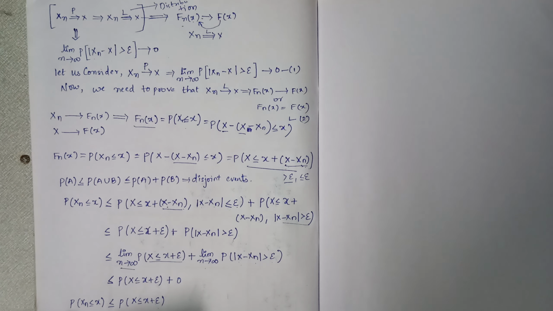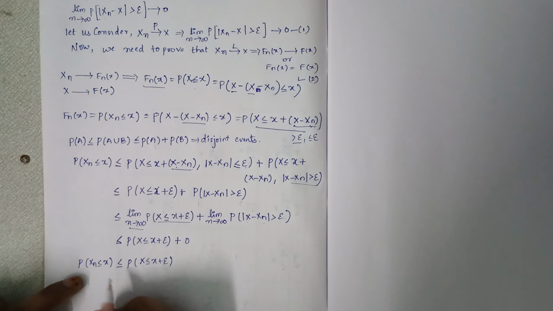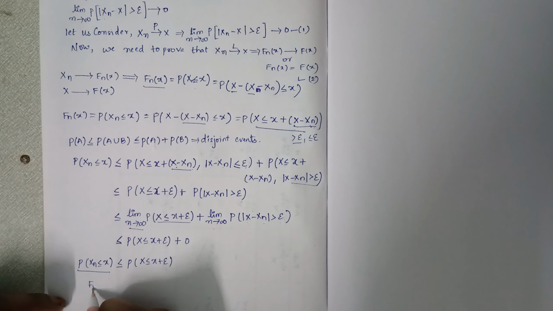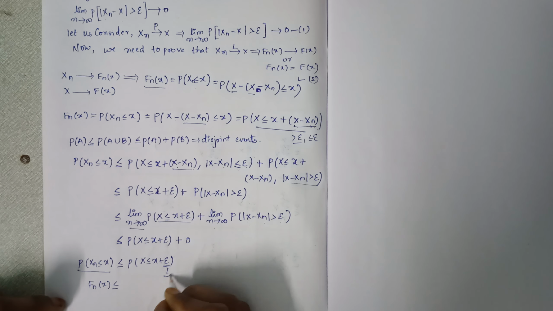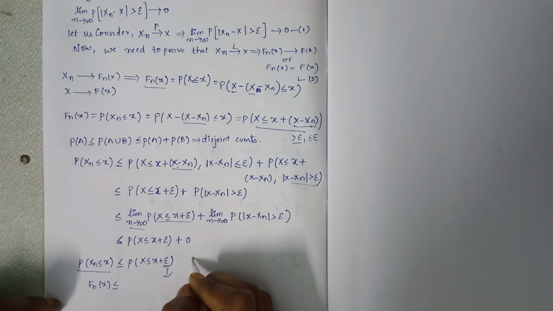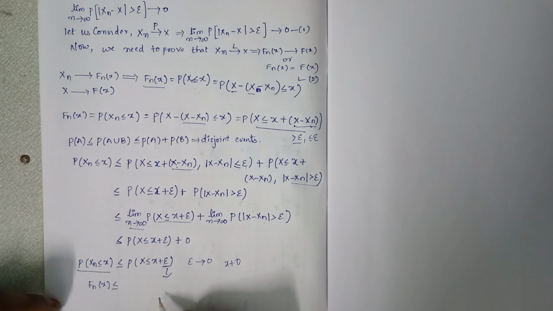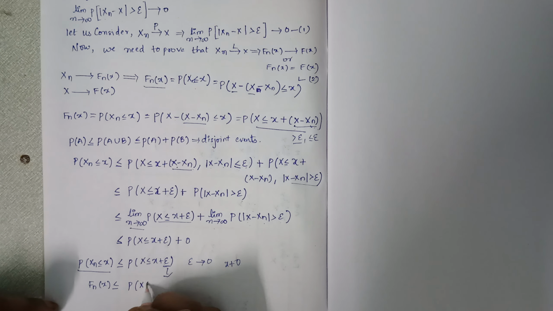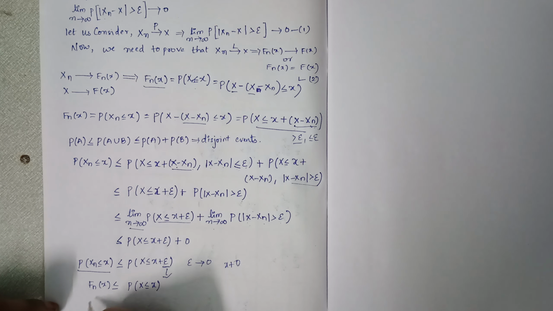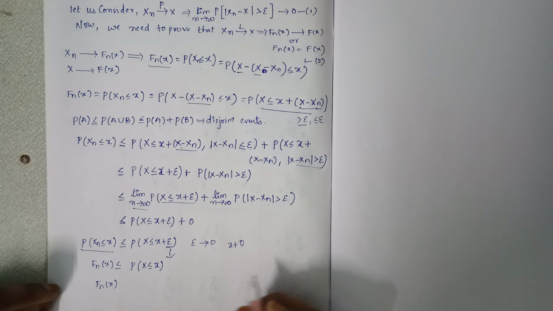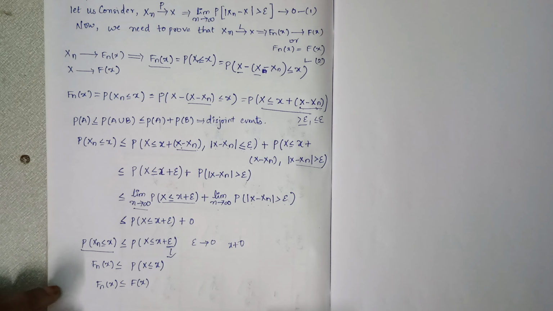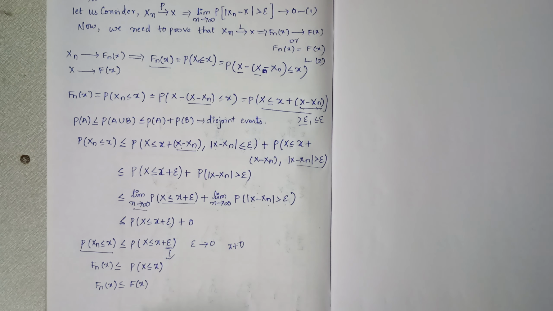And this is nothing but Fn of x less than or equals to, and epsilon is nothing but a small positive number. So I am considering epsilon tends to 0. If epsilon tends to 0, x plus 0, I remain with probability of X less than or equals to x, which is F of x. So Fn of x is less than or equals to F of x.